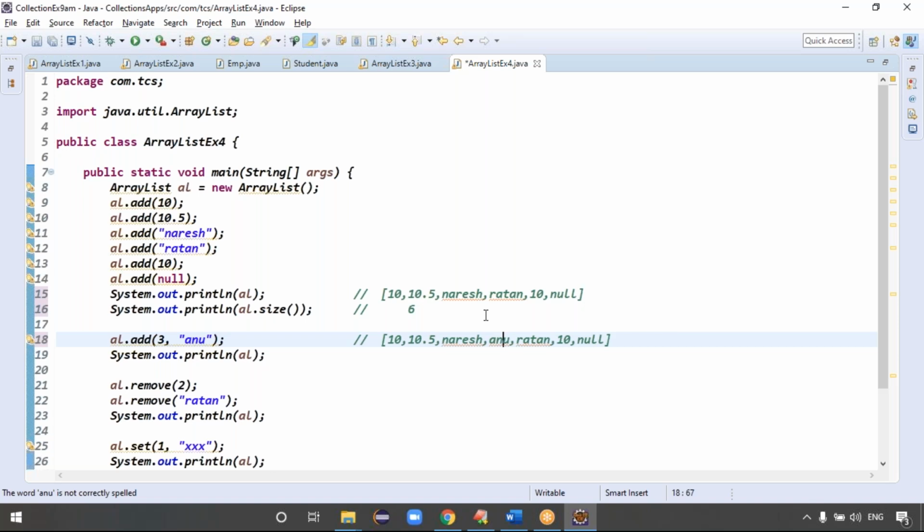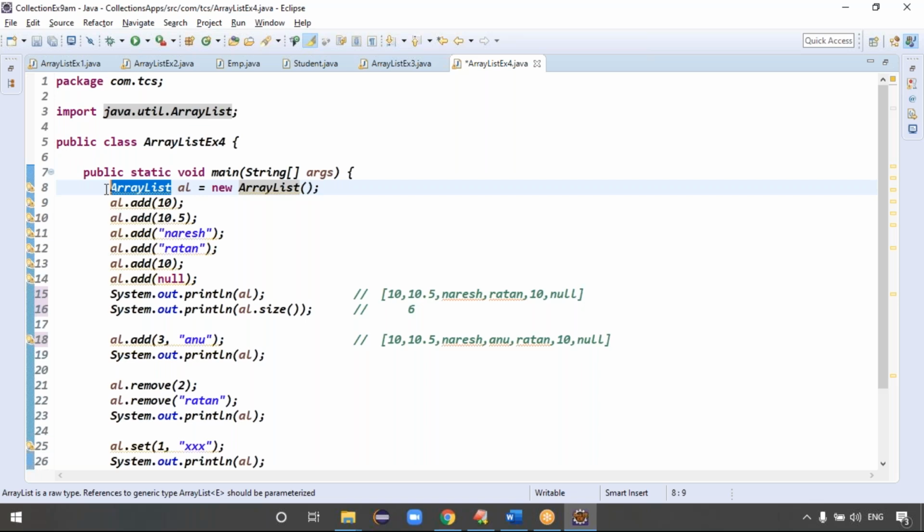If the application contains 1,000 elements or 2,000 elements, we require more shift operations, right? Then tell me, guys, in that case, if insertion of data in the middle is your frequent requirement in the application, is ArrayList a recommended choice or not? It is not a recommended choice, right?